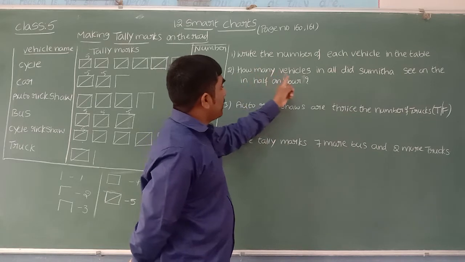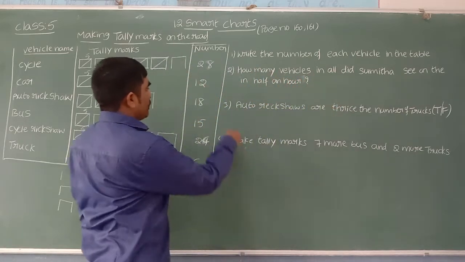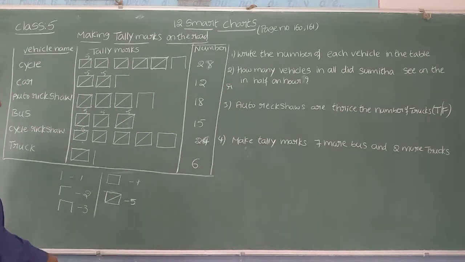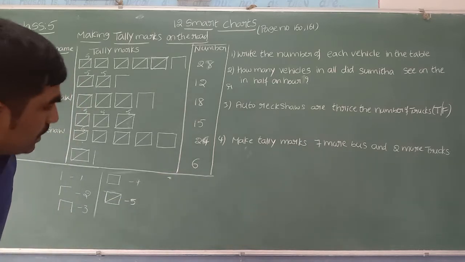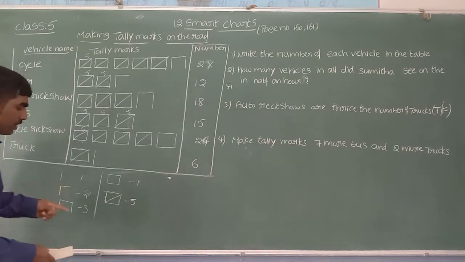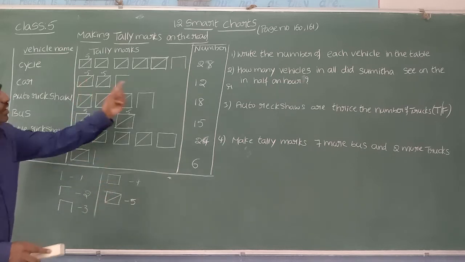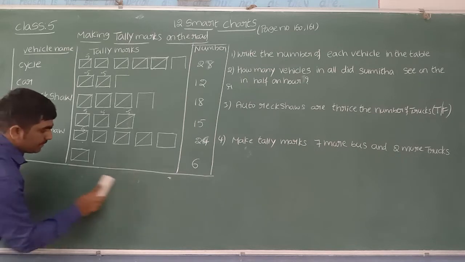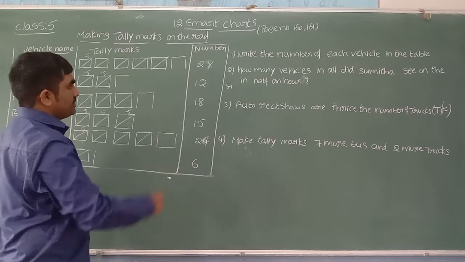So the first one is clear. The second one: how many vehicles in all did Subhita see in half an hour? So they are asking the total number of vehicles. Let us find the total number of vehicles over here. This you can note down better in the classroom. If you note this down, it will be easy while counting. Let us find the total number of vehicles by adding all this.